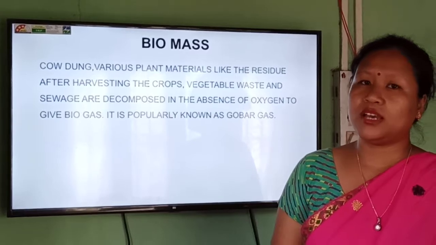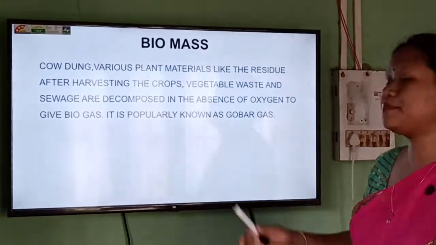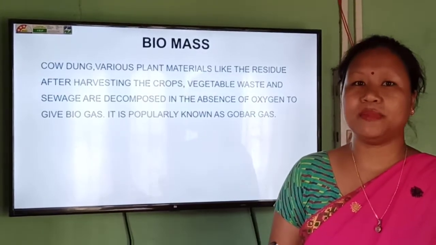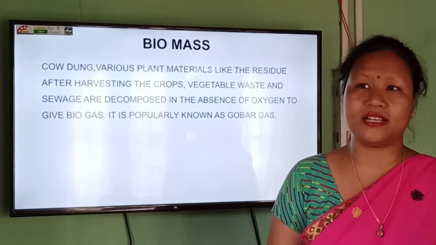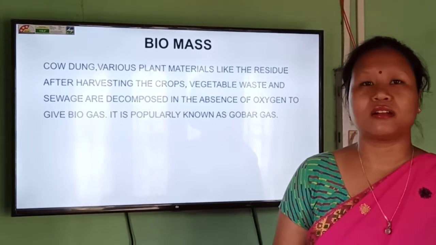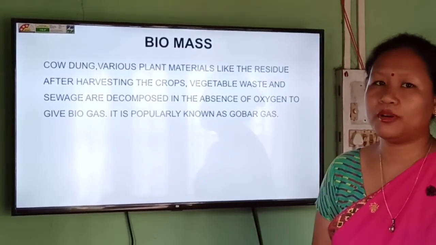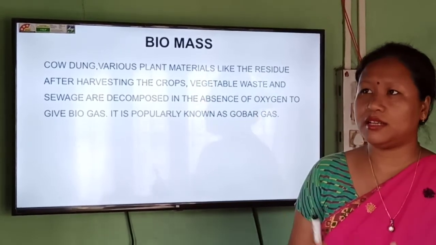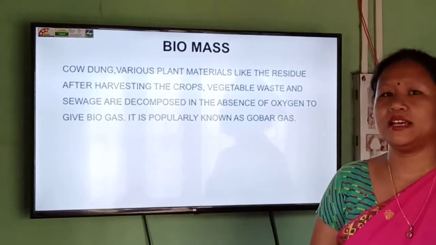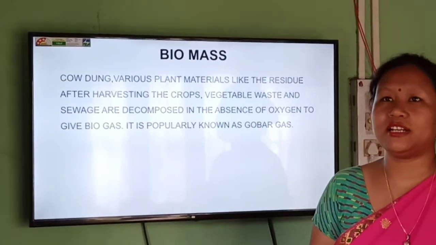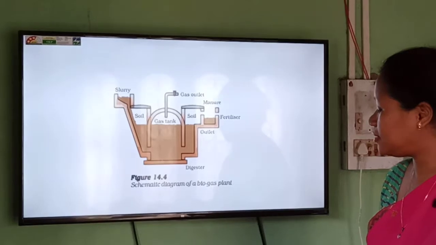purposes also. And this biogas is generally called gobar gas because the mixture that is taken to produce this gas is cow dung, that is the waste product of the cow, that is an animal. So this is generally called gobar gas. Now the plant where you can prepare this gobar gas is a very simple one, and even at home we can prepare this. Okay, so let us now discuss that plant.